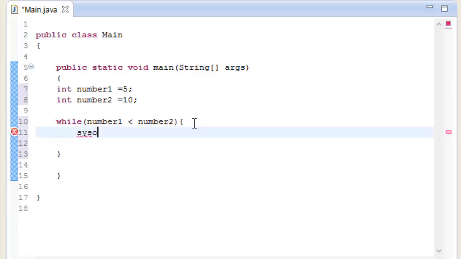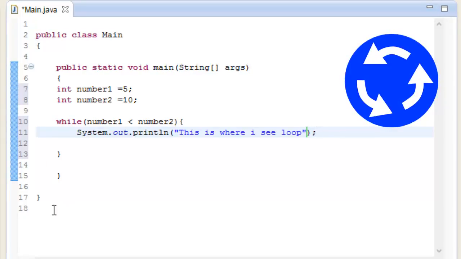So for having the message, this is what I want. I'm going to type System.out, and inside the quotes I'm going to type this is while loop. Let me keep it a capital just so it looks nice. So what it is going to do is read like that, and it is going to again start with 1, 2, 3, 4, and go on, and then start again. That's what a while loop is going to do.